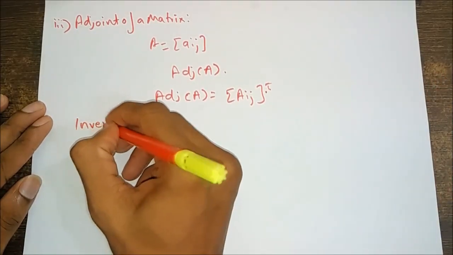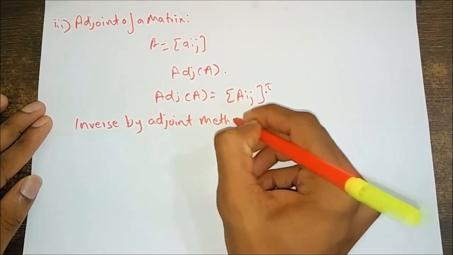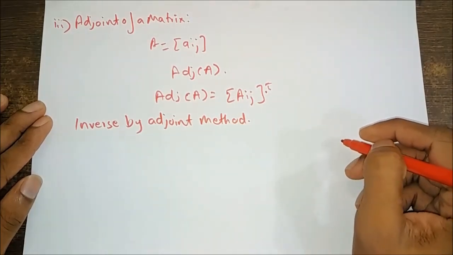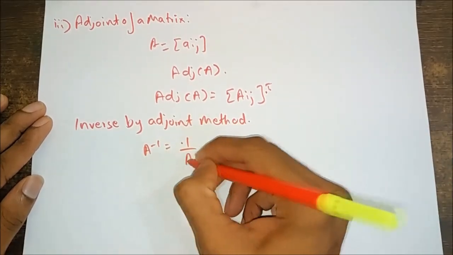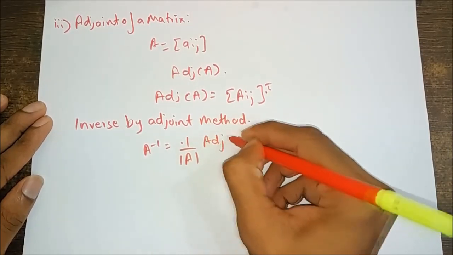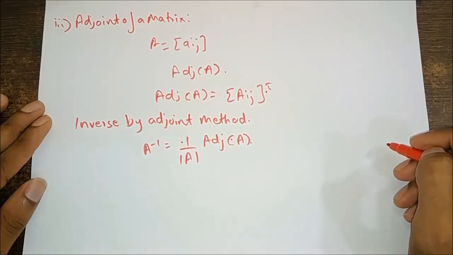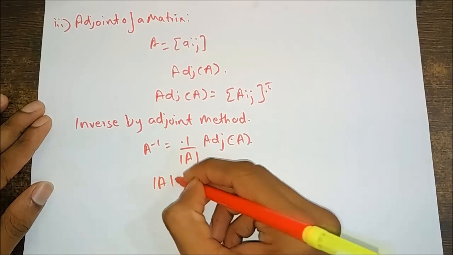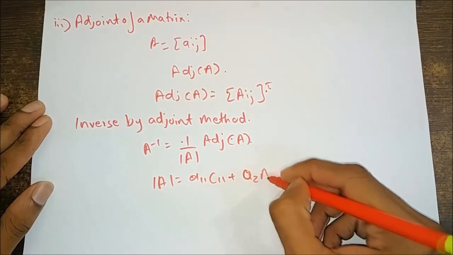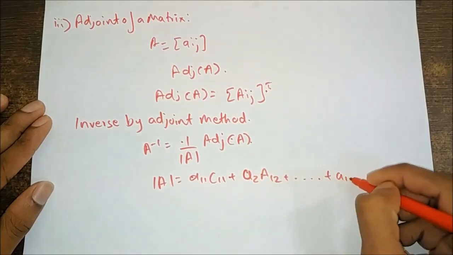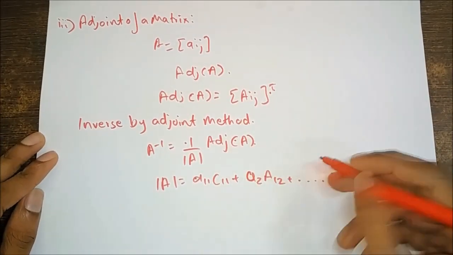We'll see what is the inverse by the adjoint method. If A is a non-singular matrix of order n, then the inverse of A is given by A inverse is equal to 1 upon determinant of A into adjoint of A. The determinant of a square matrix of order n in terms of cofactors is given as follows. Please know that we can use C or A, any of them.